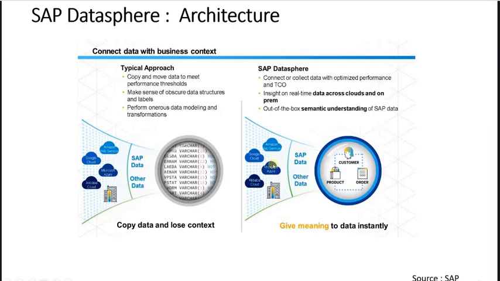We just fetch the data in real time whenever it is required, and it doesn't get copied. So you don't have to build complex pipelines for data to be transformed or copied. But this functionality was already available. We have done exercises in DWC where we did the same without moving the data, just fetching it at runtime. We have created the reports. So this is the same as DWC, which they are saying is new with SAP Datasphere.